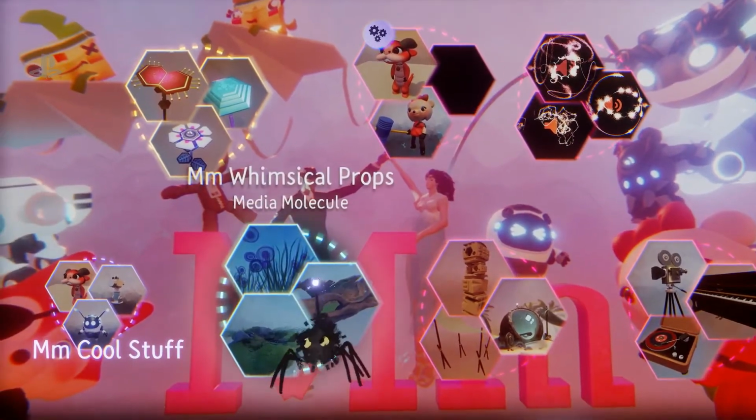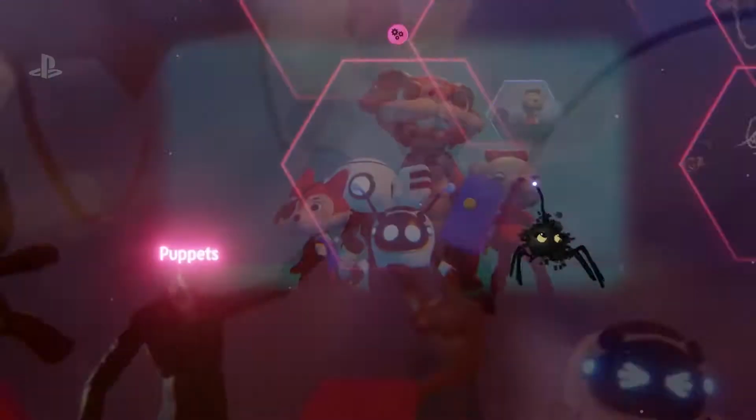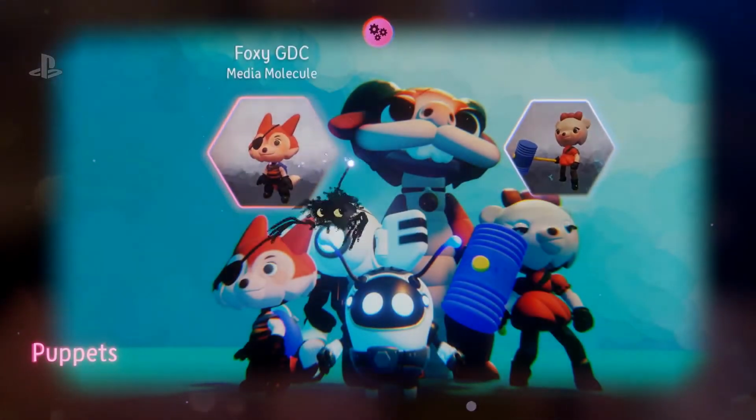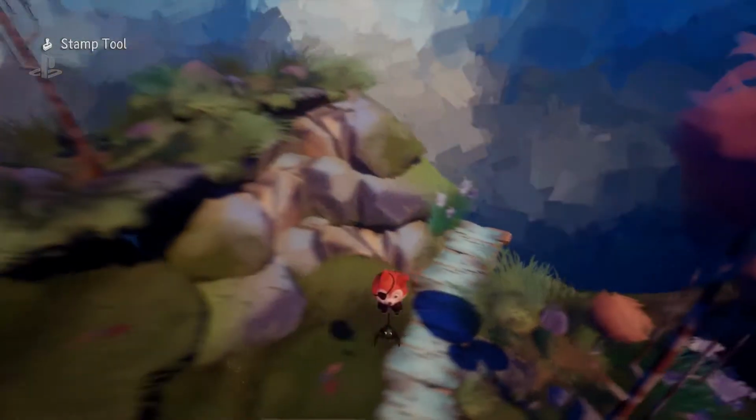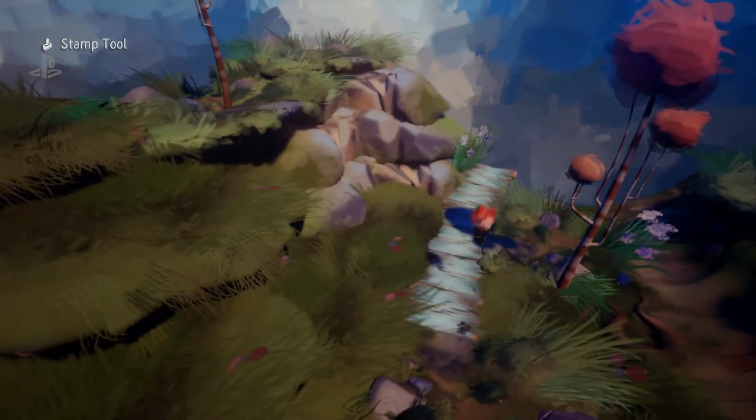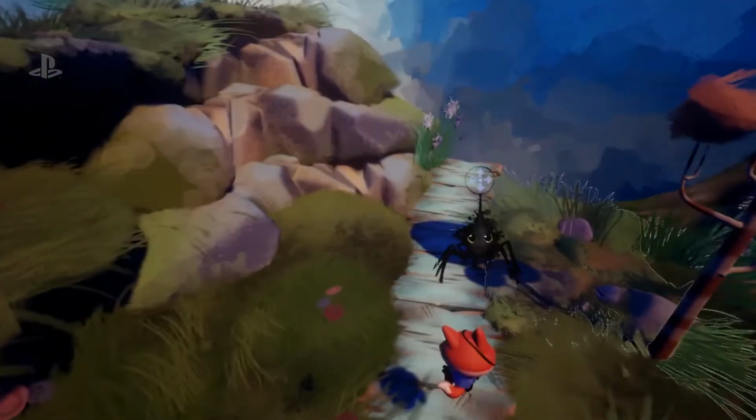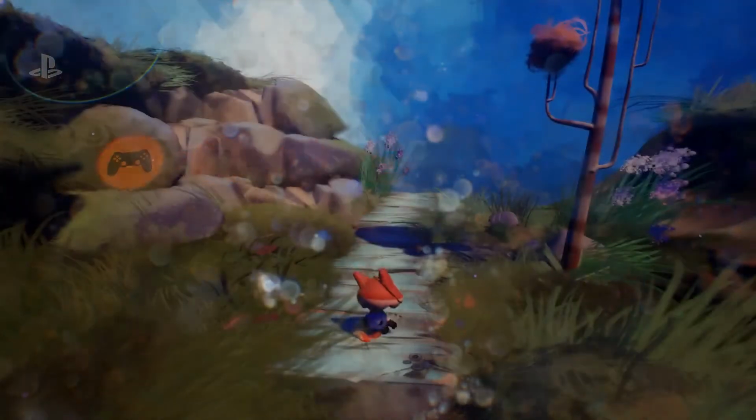So what I'm going to do is, well, let's put a character in our scene first. Do you have a preference? I like Foxy. Let's go with Foxy. Yeah, Foxy it is. Okay, so let's just put him down there somewhere. And we're going to put an obstacle. Well, actually, let's just go into play mode quickly just to show you.